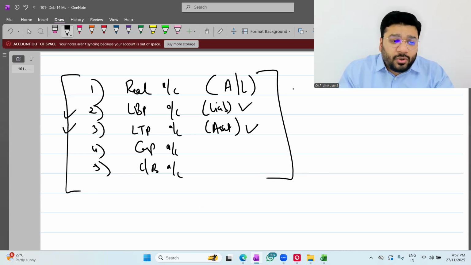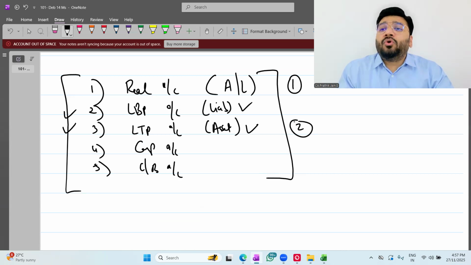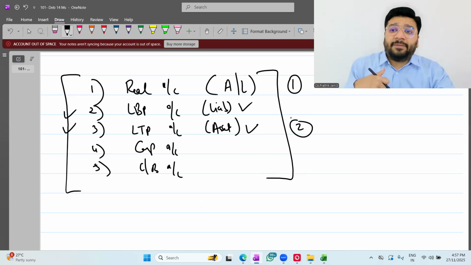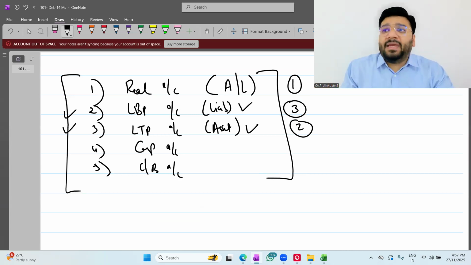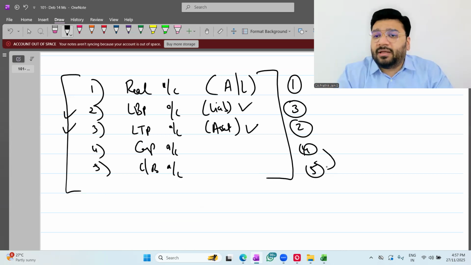So first, which one will you close? Realization account. Second, you'll receive money from loan to partner account. From loan to partner account, you'll receive money. Loan to partner, we have to receive money from him. So first we'll focus on receiving, then we'll focus on paying. Finally, 4 and 5, these both will settle down together, close down together. Got it, not got it?